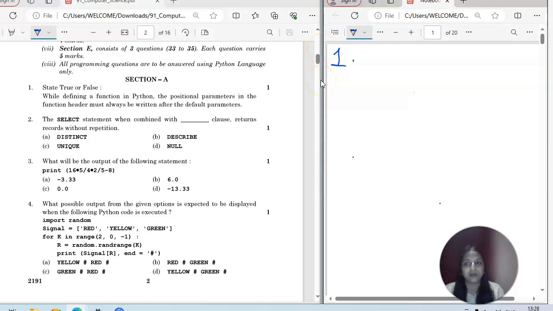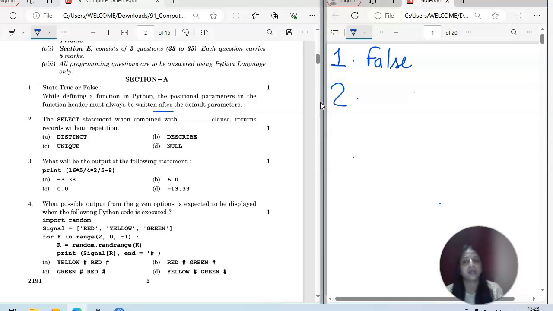State true or false. While defining a function in Python, the positional parameters in the function header must always be written after the default parameters. But we used to write the positional parameters before the default parameters. Here it is written after. So this is wrong. False, right?